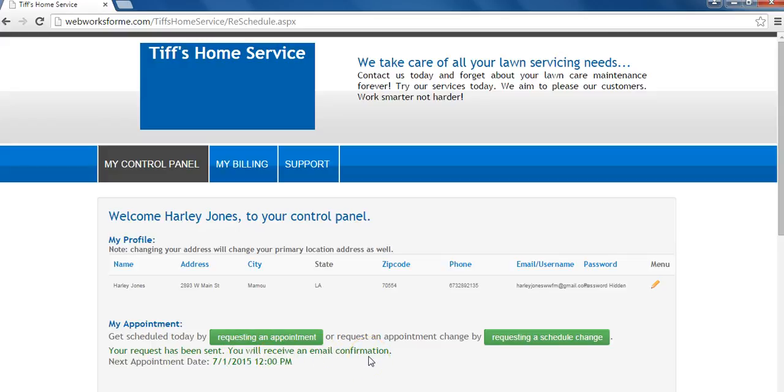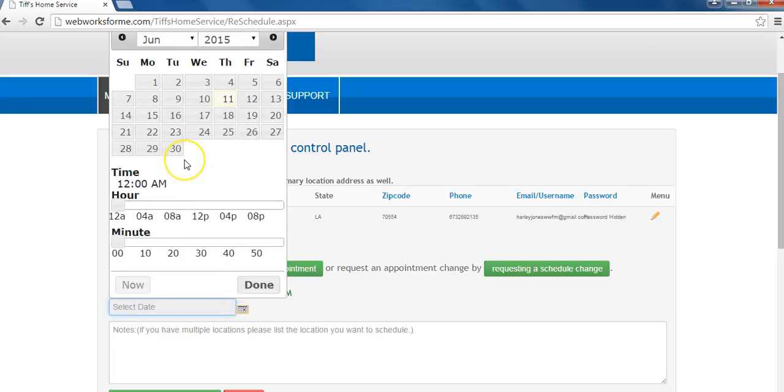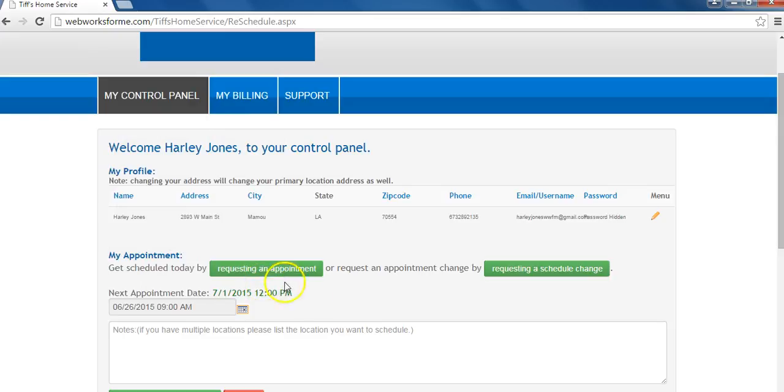If you would like to make changes to an existing appointment you already have scheduled, click on Requesting a Schedule Change under My Appointments. Click Requesting a Schedule Change tab. Under Next Appointment Date, click the calendar. Select the date and time you would like to make the changes for your appointment for. When you're finished, hit Done.